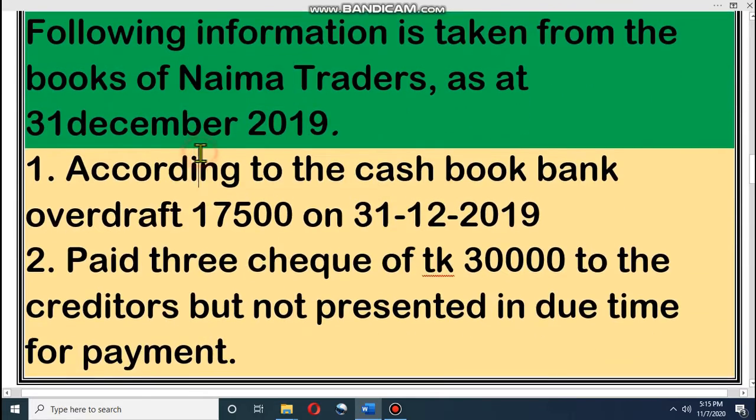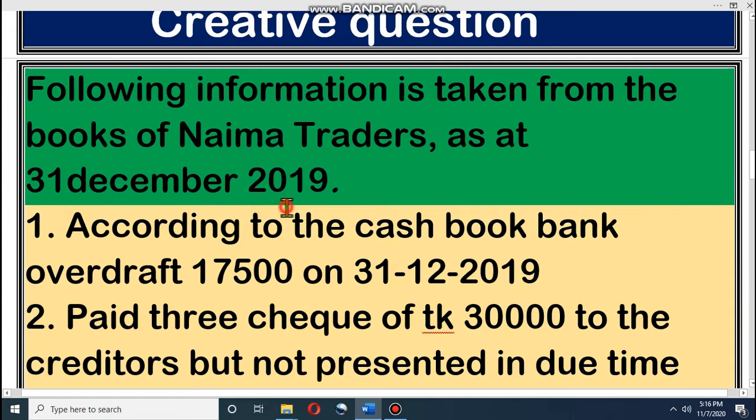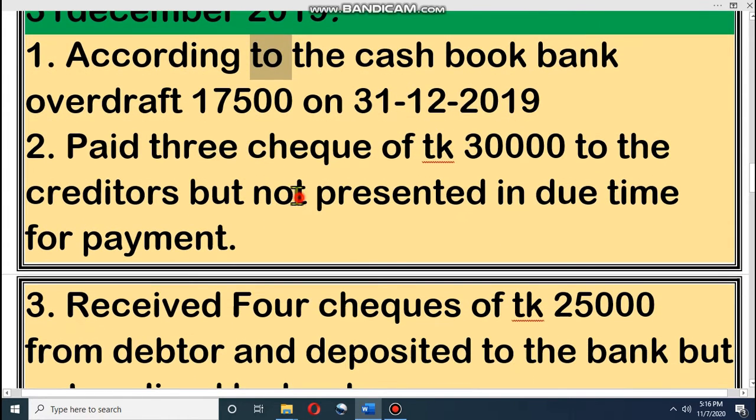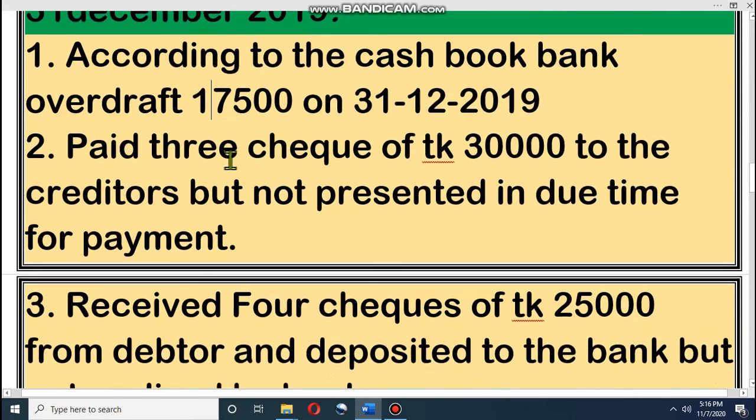Dear student, there is a problem. The following information is taken from the books of Namiya Traders at the end of 31st December 2019. According to the cash book, bank overdraft is 17,500. That means the cash book of Namiya shows that we have a bank overdraft of 17,500, but according to the bank, the balance is not this one.